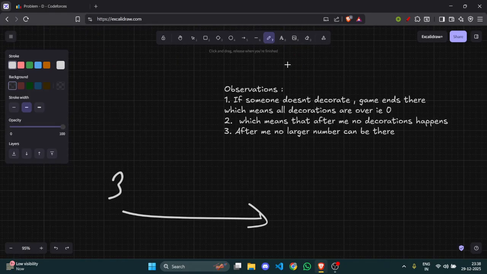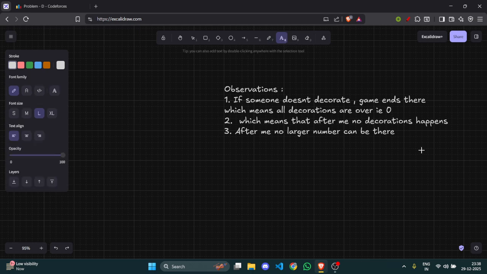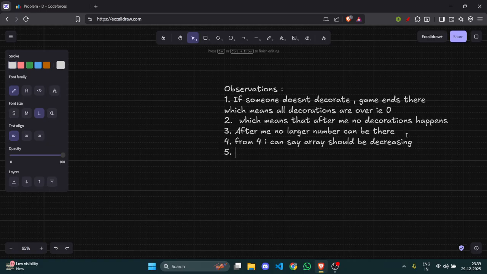So from the fourth observation I can say the array should be decreasing. What array are we talking about? We are considering the array after borrowing. What's borrowing?